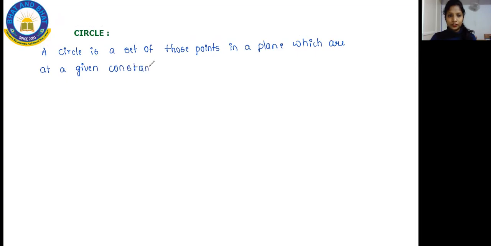A circle is a set of those points in a plane which are at a given constant distance from a fixed point, in a plane. Okay, so here I'm going to draw a diagram and then I'll explain it to you.